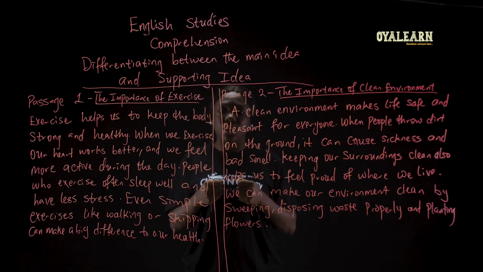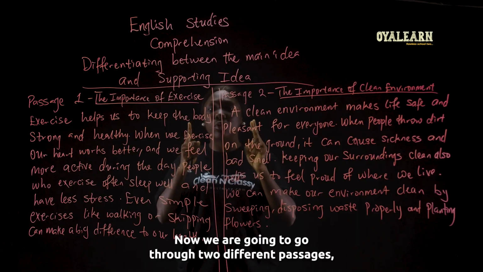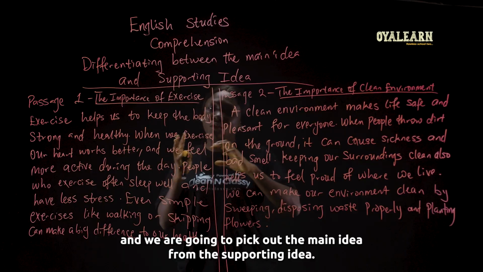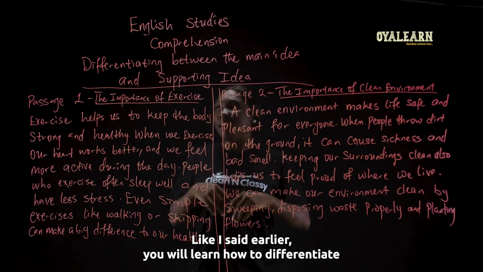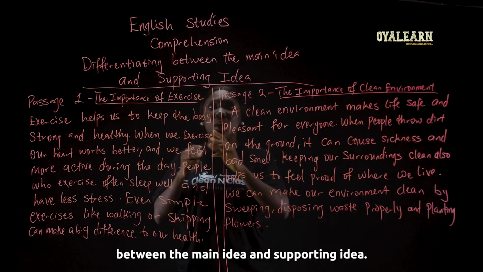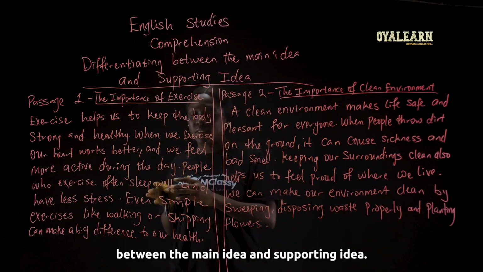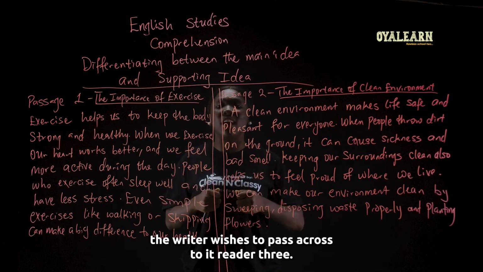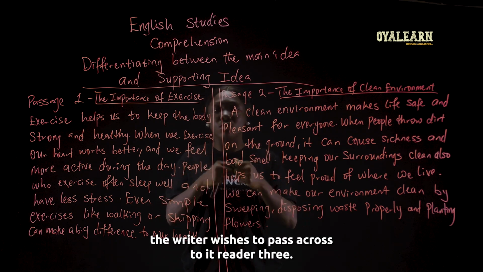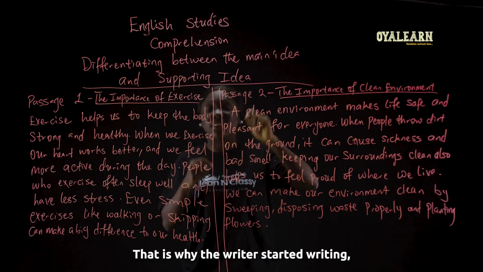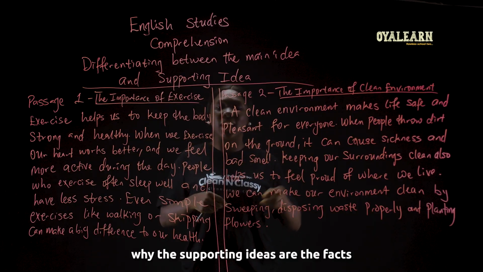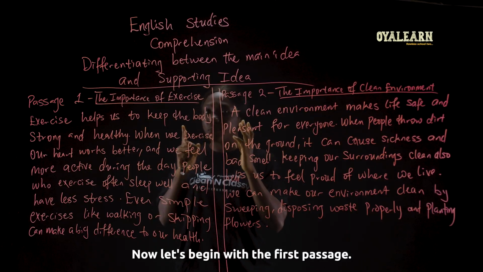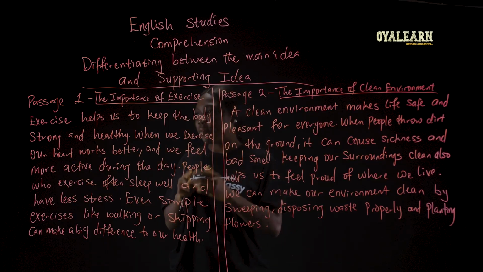Now we are going to go through two different passages and we are going to pick out the main idea from the supporting idea. Like I said earlier, we will learn how to differentiate between the main idea and supporting idea. So I said the main idea is the main message the writer wishes to pass across to its reader. It is why the writer started writing. While the supporting ideas are the facts or the examples that prove the point. Now let's begin with the first passage.